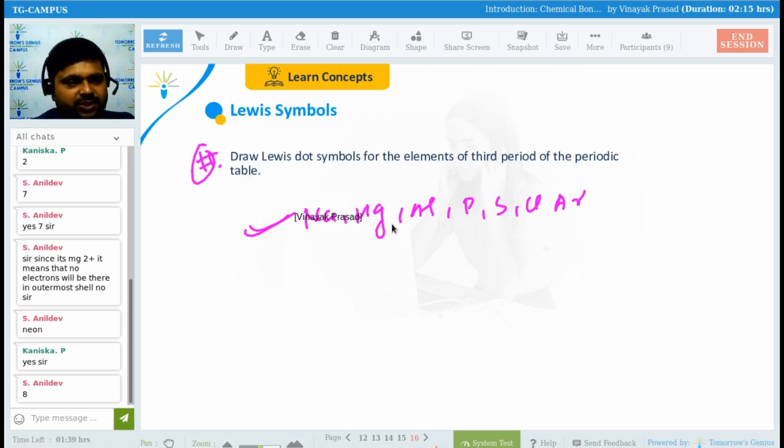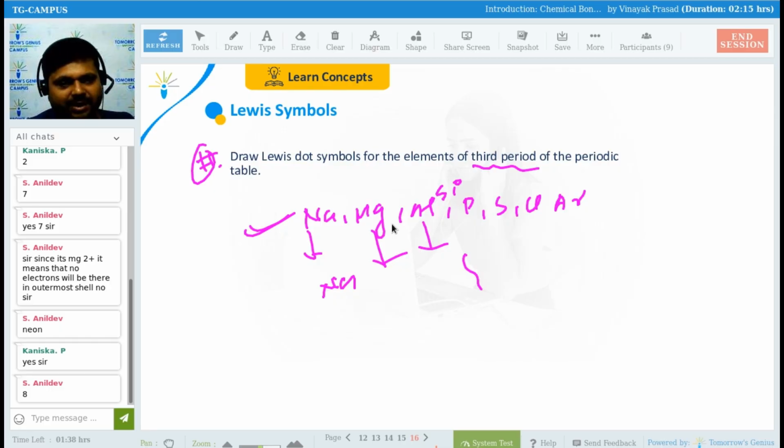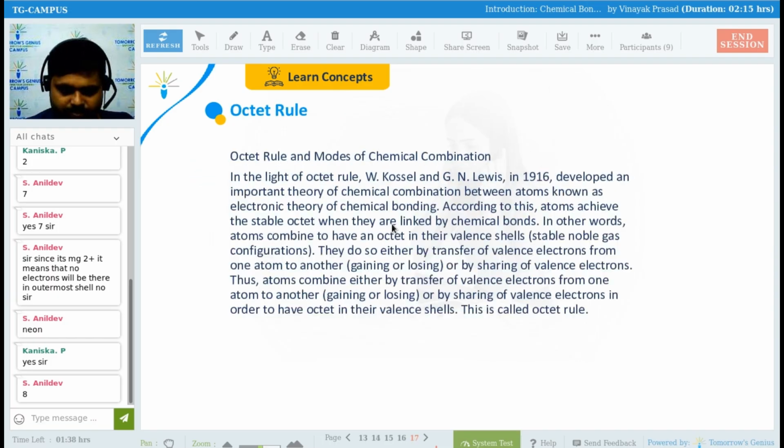So will you be able to draw the Lewis dot structure for this third period? Guys, will you be able to do it or not? Sodium, Na. So 1 electron will be in the outermost shell, 2 electrons, 3 electrons, and after that silicon will be there. 4 electrons in the outermost shell. Phosphorus, how many electrons will be there in the outermost shell? See here. Although we have done this question, guys. Again, sulfur. How many electrons will be there? Chlorine also. Argon also. Got my point, everyone? So try to do this question at home now.